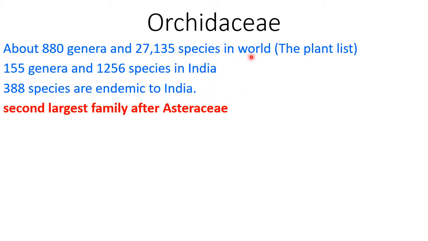This reference of 880 genera and 27,135 species is according to the Plant List. In India, it is represented by 155 genera and 1256 species. Out of these 1256 species, India is representing 388 species which are endemic.